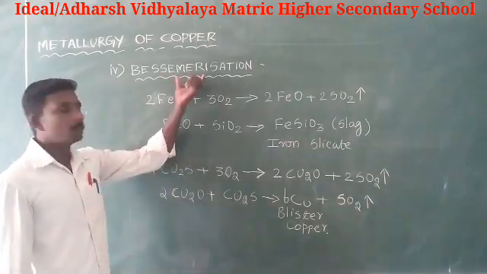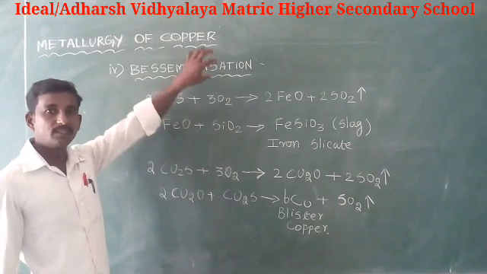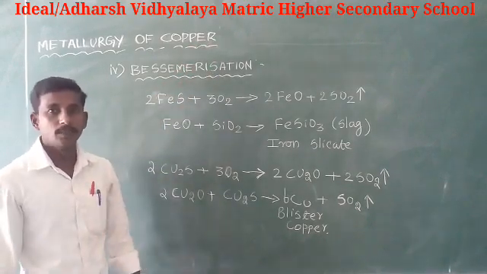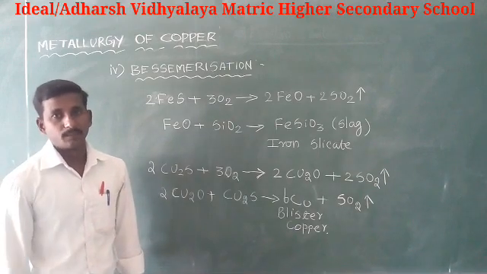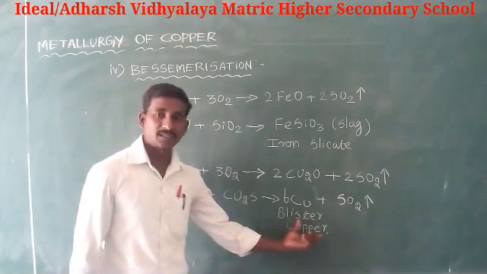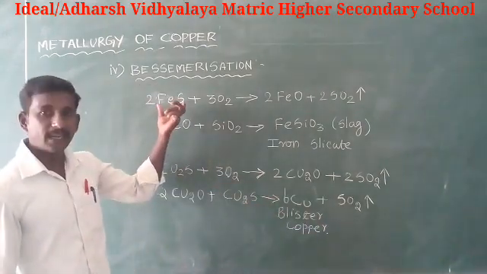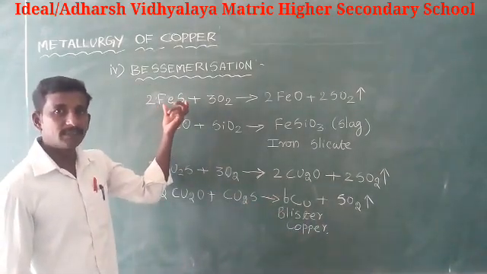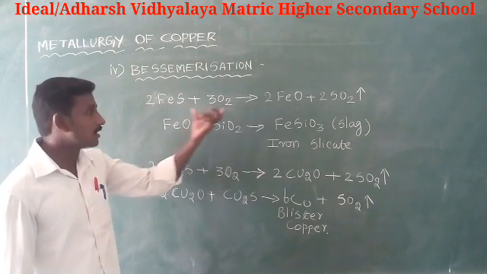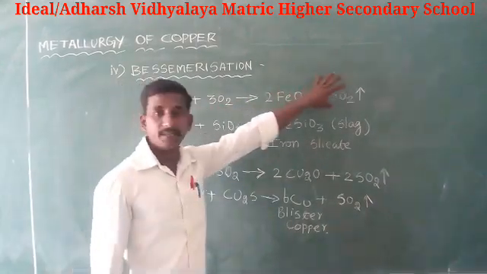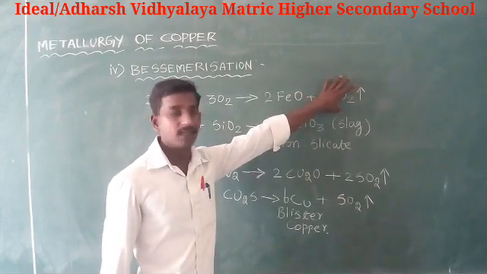Next, bessemerization. In this process, the molten matte is transferred to a Bessemer converter in order to obtain blister copper. Here, first the iron sulfide from the matte is oxidized to form iron oxide and sulfur dioxide gas.